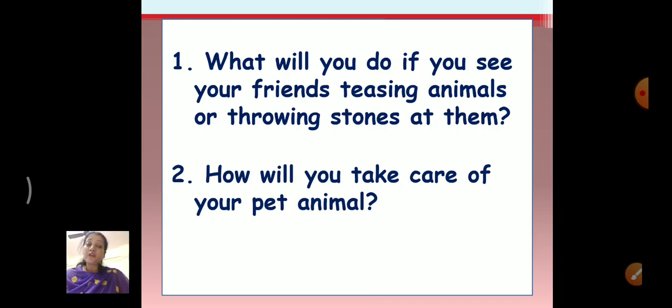Okay. Now the second question is, how will you take care of your pet animal? See, I take care of my pet animal by giving them food at regular intervals. I try to give them food on time. Then we can take them to a doctor once in 3 months or once in 4 months, whatever. We can give a bath to our animal. Yes, we can wash them. We can take care of them by keeping them clean. Yes, so there are many different ways we can take care of our pet animal.